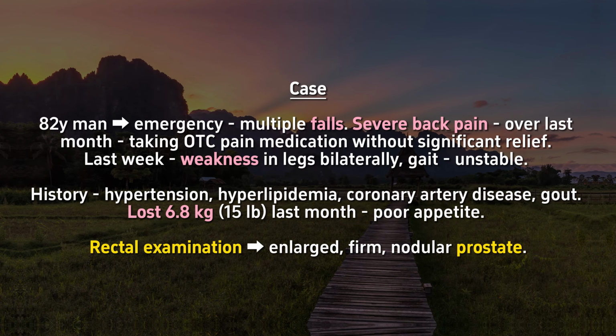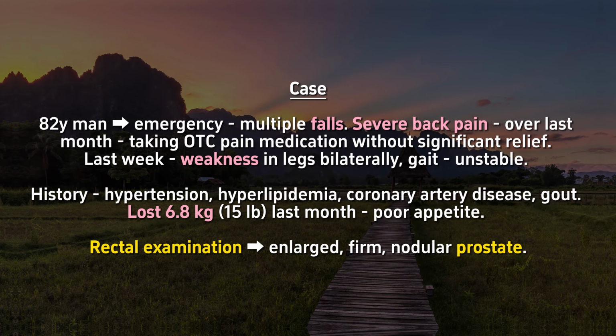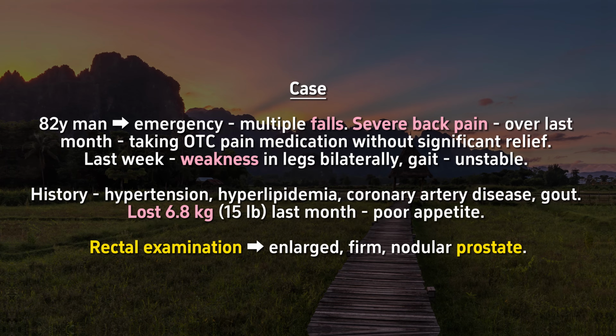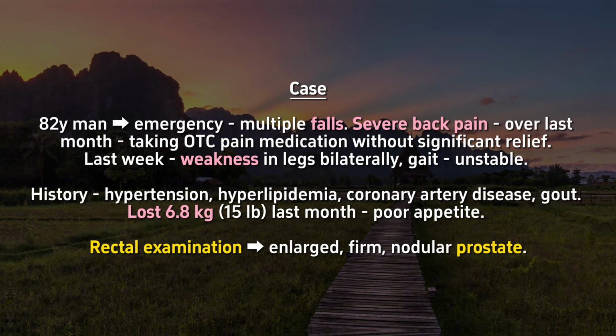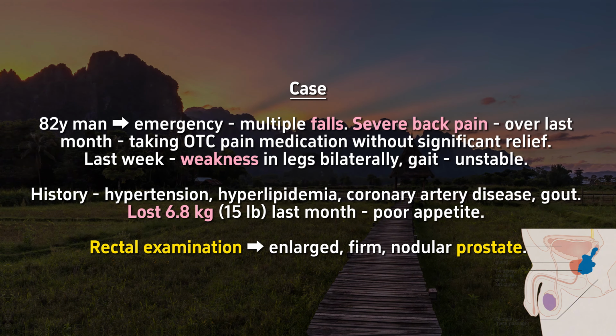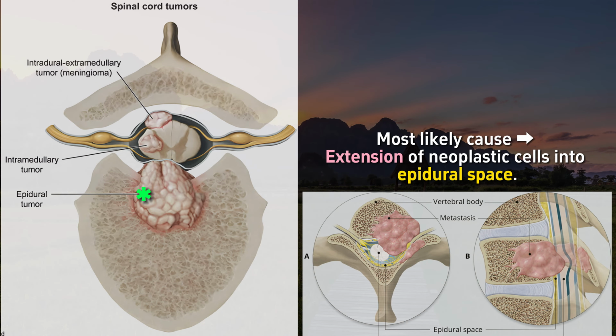Medical history is significant for hypertension, hyperlipidemia, coronary artery disease, and gout. The patient has lost 6.8 kilograms in the last month due to poor appetite. Rectal examination reveals an enlarged, firm, nodular prostate. The most likely cause of this patient's current symptoms is extension of neoplastic cells into the epidural space.